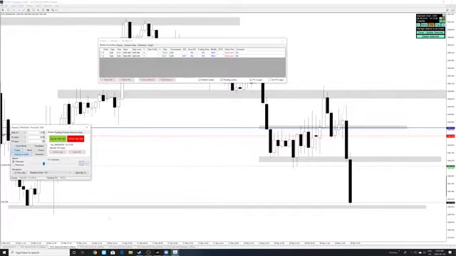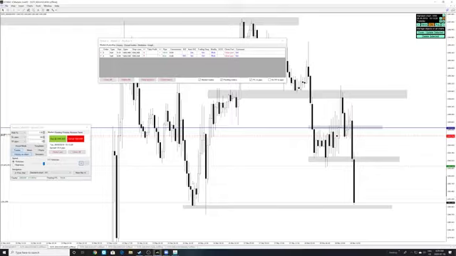We're reaching 1281. If we look left, I think this is the area we had marked down. So probably at this time, leave the runner open and close partials on this one. Close 50%, put it at break even, and just let it run.